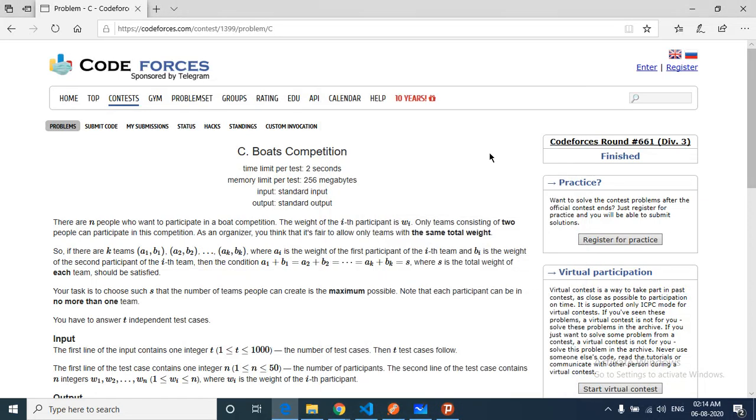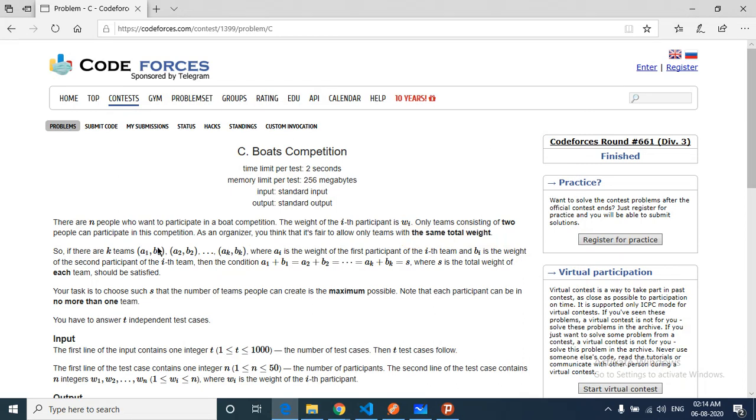Hello friends, so today we will discuss problem C from Codeforces Round 661, named Board Competition. There are n people who want to participate in a board competition, and the weight of the ith person is wi. Only teams of 2 persons can participate, and as an organizer you think it is fair to allow only teams with the same total weight. The total weight should be the same for all the teams you choose.